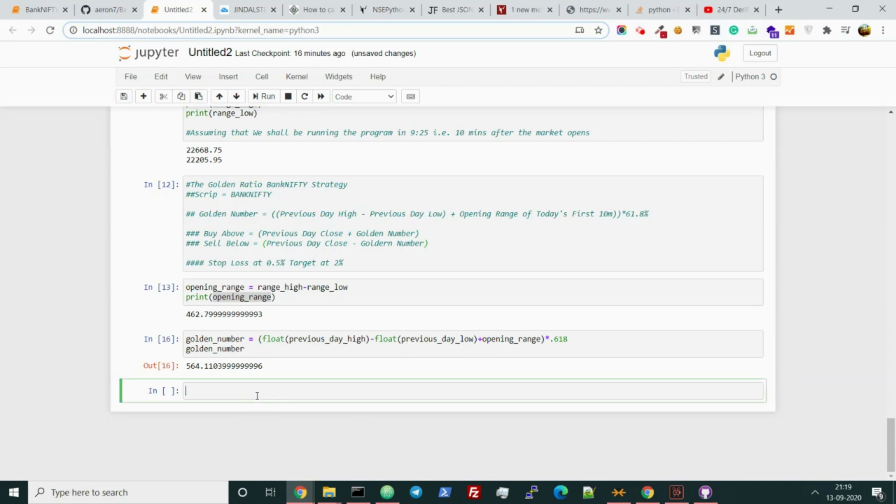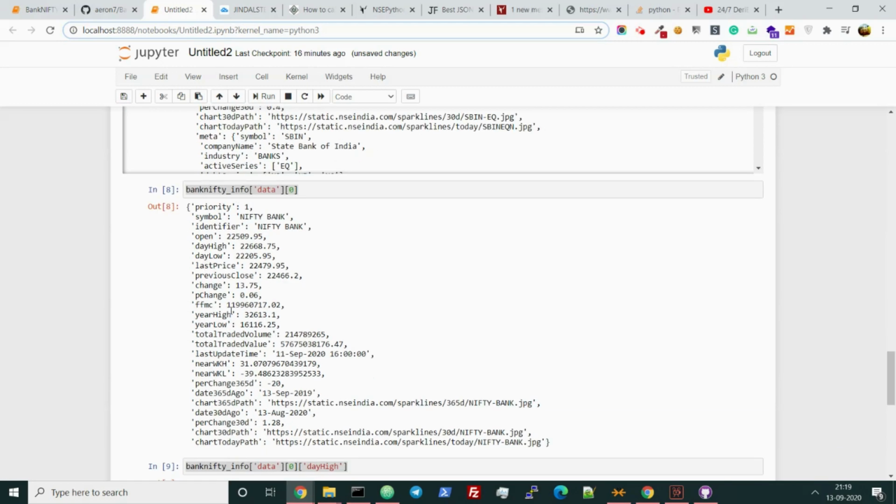Now we need to generate our signals. Buy above previous day close. So do you have previous day close here? No, we did not have the previous day close. So let me first check if it is in this API, previous day close, previous close.